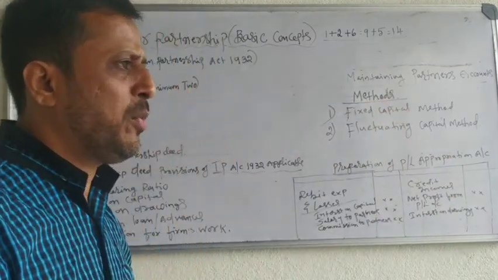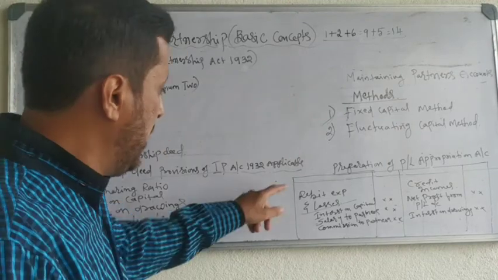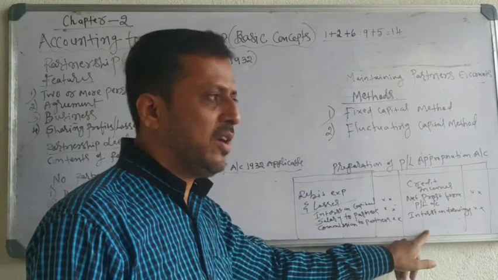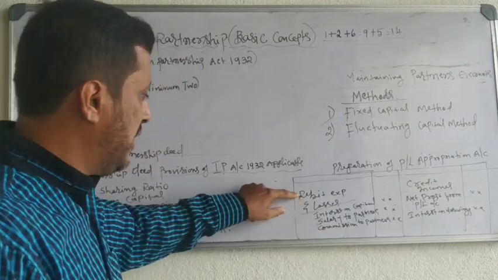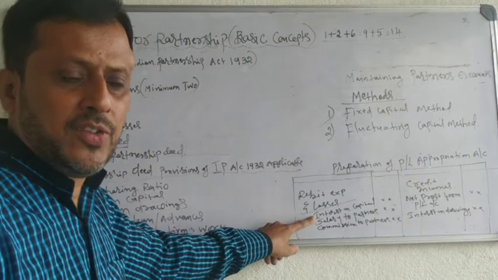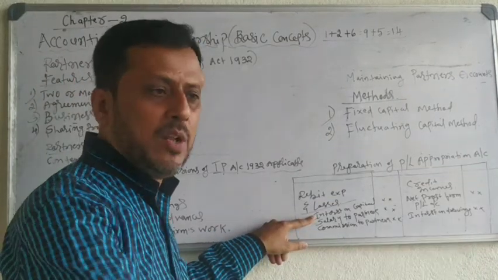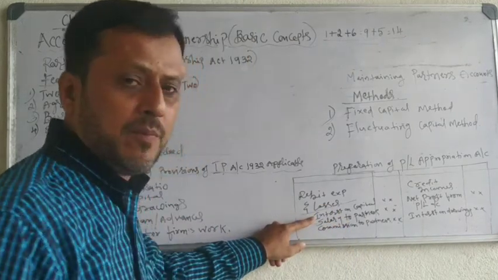For profit and loss appropriation account, apply the rule of nominal account. Debit all expenses and losses, credit all incomes and gains. Interest on capital: partners have invested capital in the business, so on that capital, business will pay interest. It is an expense to business, record on the debit side.